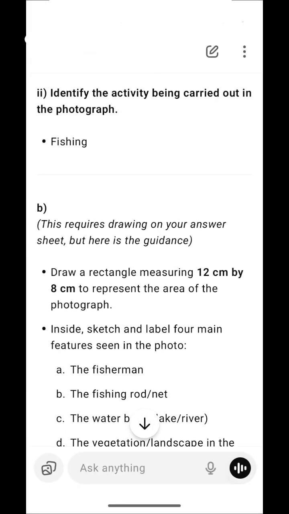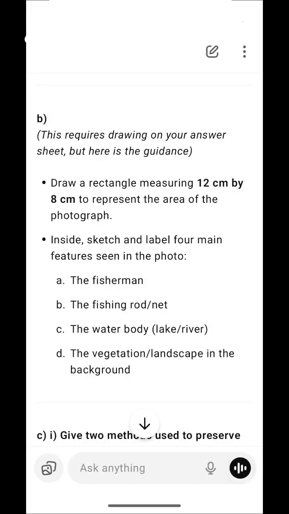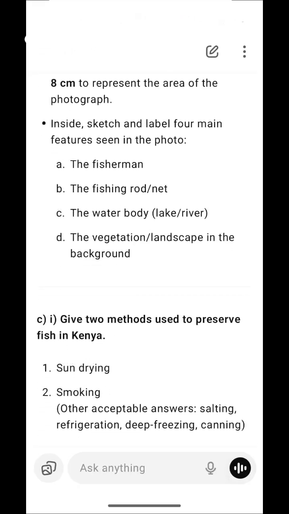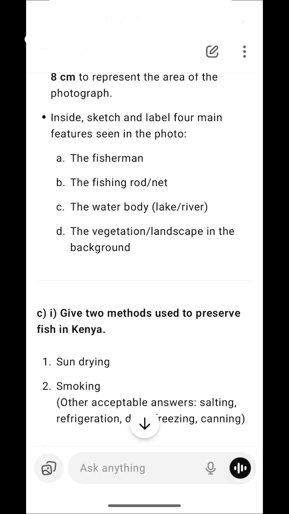So B was about drawing a sketch with 4 features that can be seen in that image. Those features were the fisherman, the fishing rod or net, the water body, and the vegetation around the water body. So you have to use this measurement: 12 cm horizontal and 8 cm vertical, as you have been given in the instructions. Then you put these features: fisherman, fishing net, water body, and vegetation. It's clear. You can use your paper or your sheets.